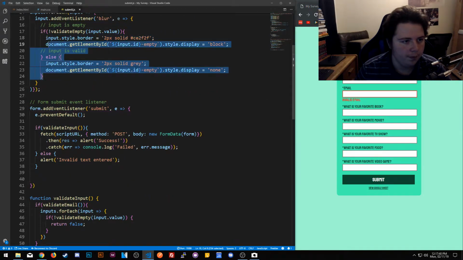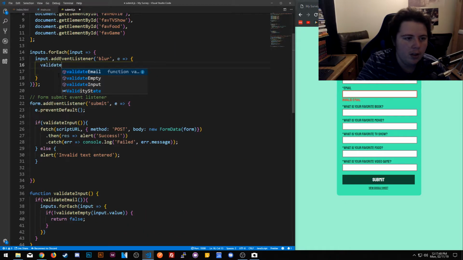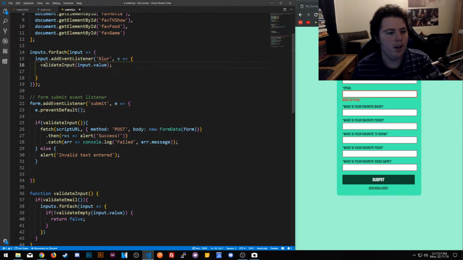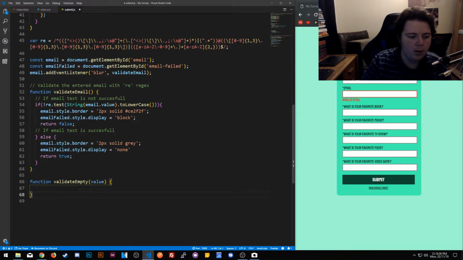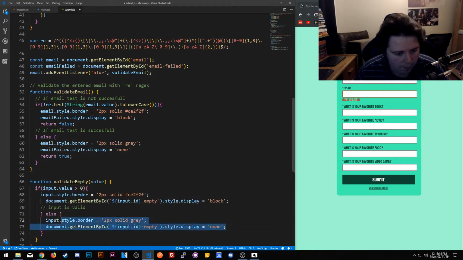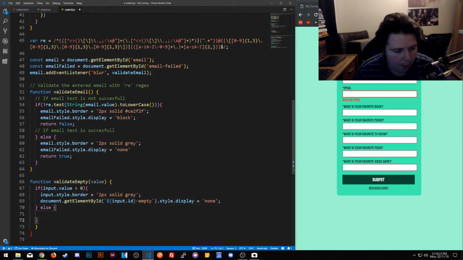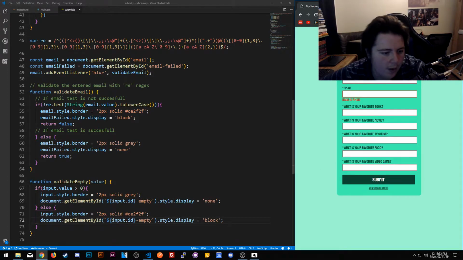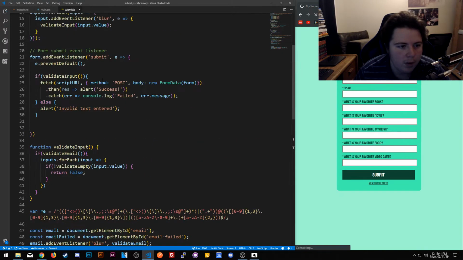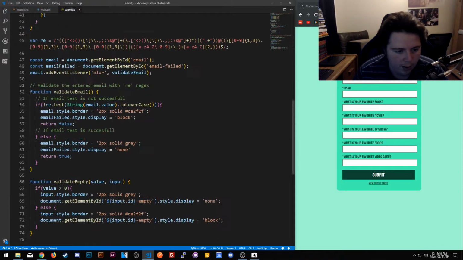Actually, we'll go ahead and put this down there. What we're going to do is say validate input. We'll do all this down that way. If the value is greater than 0, then we're going to do good stuff, else we're not going to do this stuff. Now, all values. Well, let's see input as well. The input is, the input.